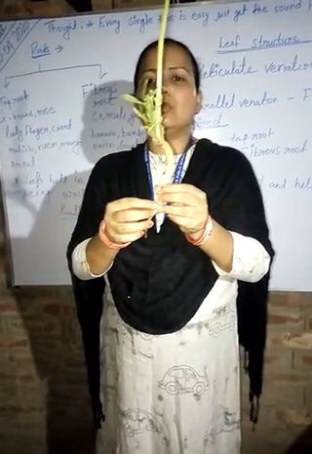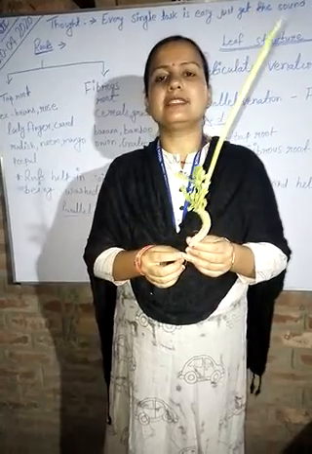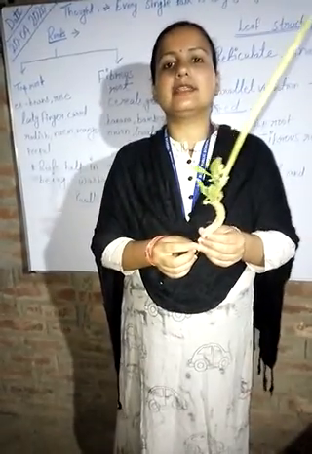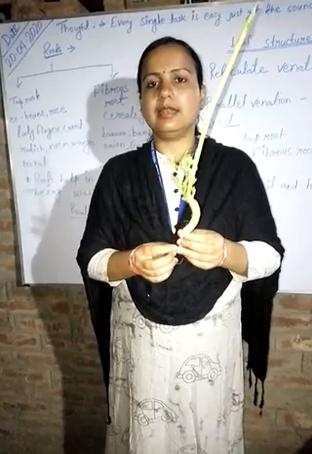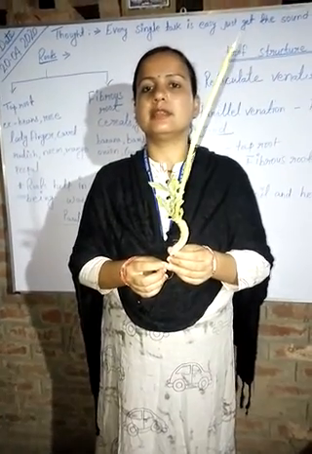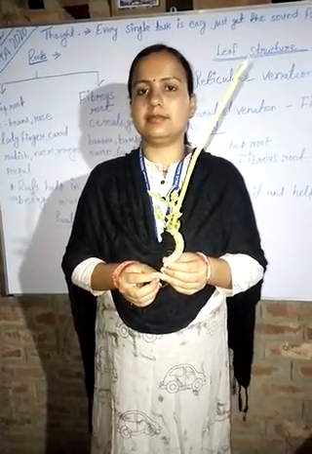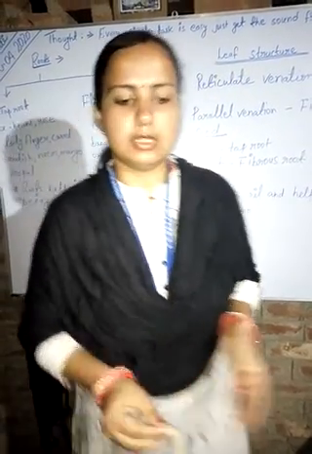So we can see taproots in plants like pulses, like radish, carrot, beans, etc. So this is all about taproot.